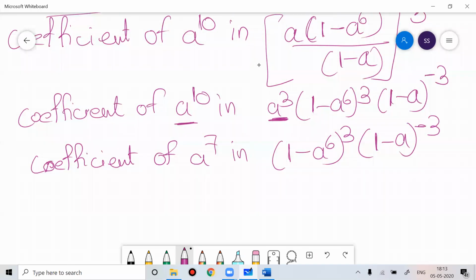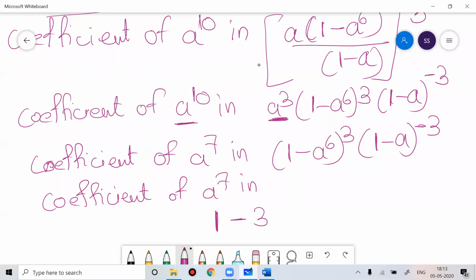Now I can break this down. Coefficient of a to the power 7 in, if you open the bracket, (a minus b) whole cube, that is a cube minus 3a square b plus 3ab square minus b cube.